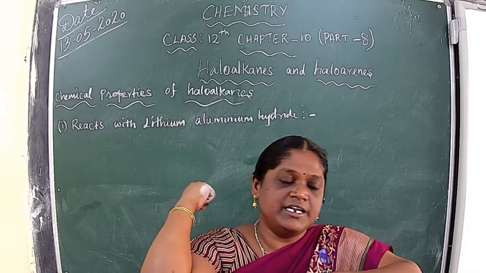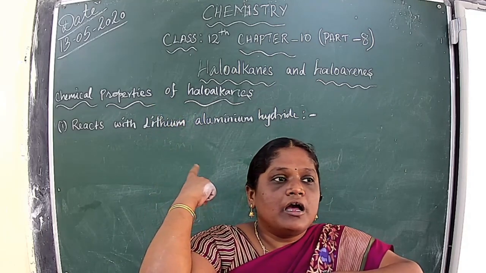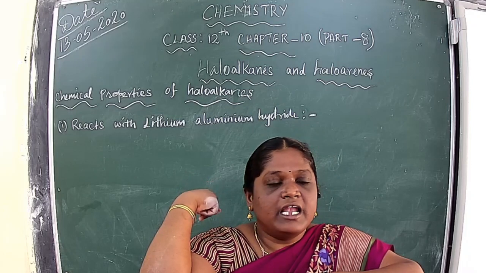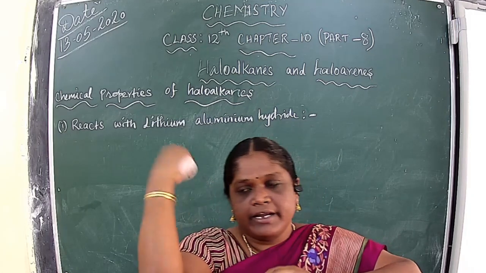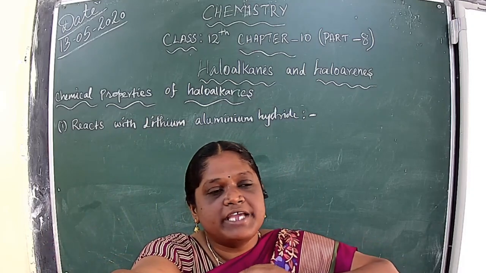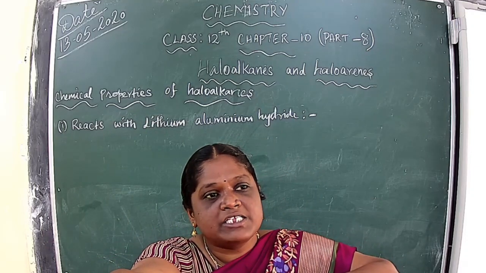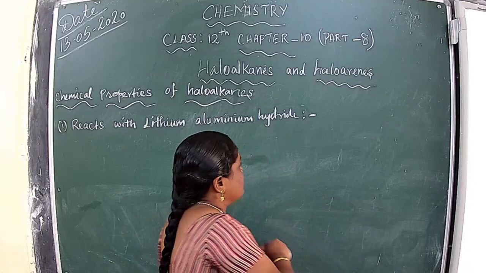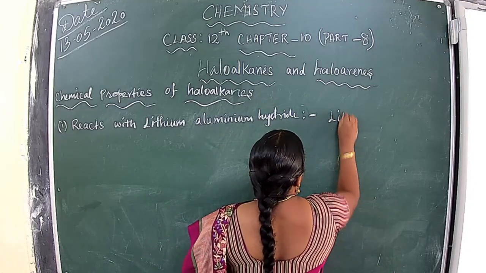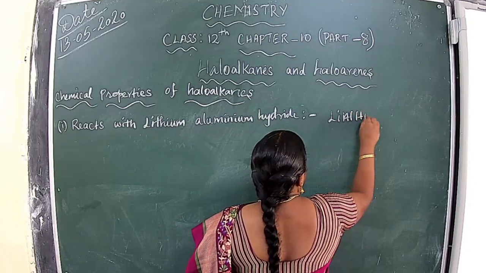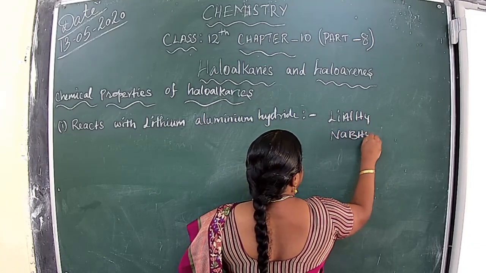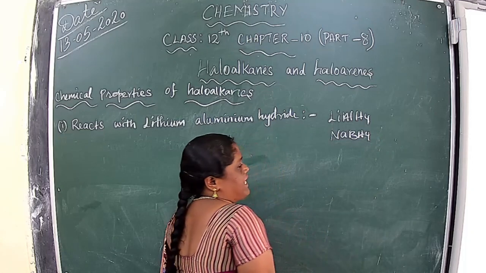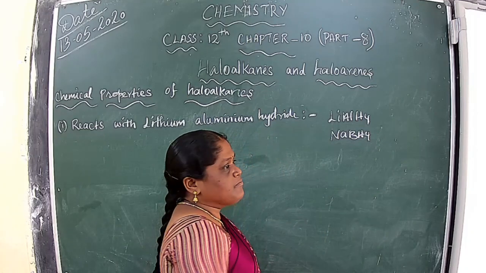Now lithium aluminium hydride is one of the reducing agents. It is a powerful reducing agent. Lithium aluminium hydride and sodium borohydride are reducing agents.